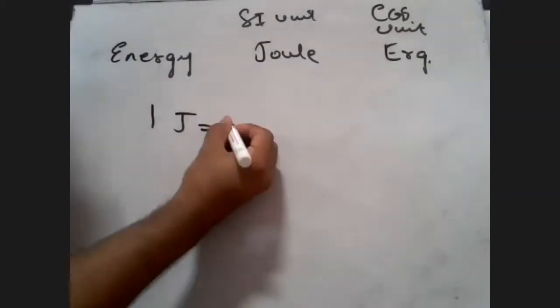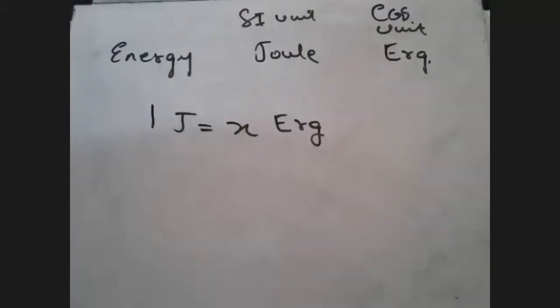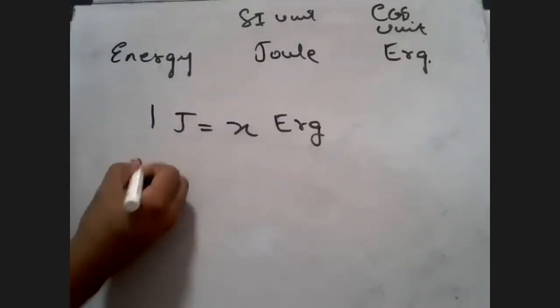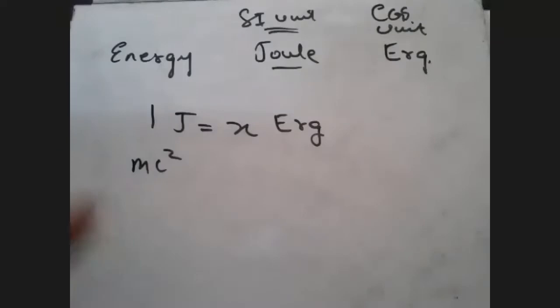10 raised to 7. Yes, someone got it. Okay, I want everyone to try it out. 1 joule is equal to X times erg. Now what is joule? Joule is energy, and energy can be written as mc square. Here joule is in SI unit form, so you will be using kg, meter and second. And CGS unit is in centimeter, gram and second.